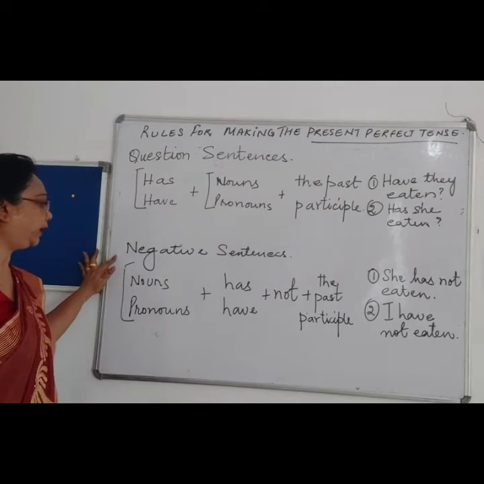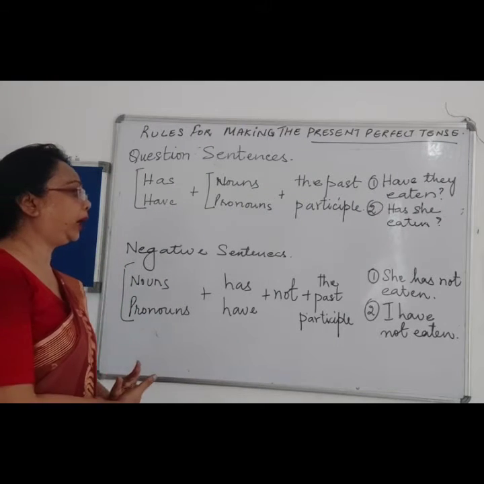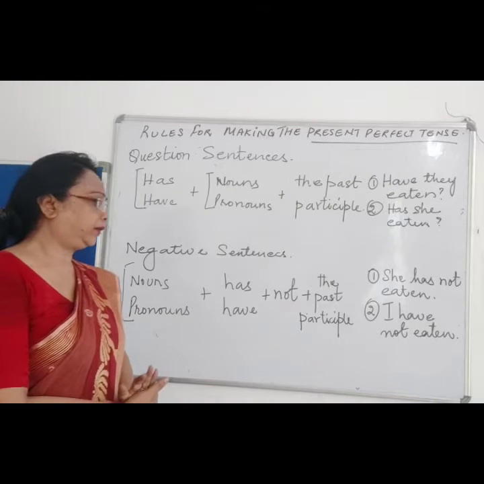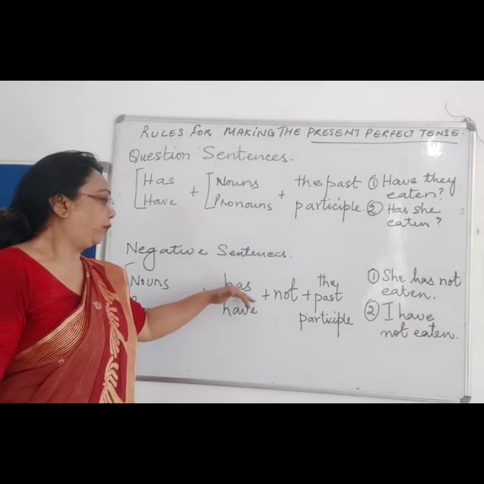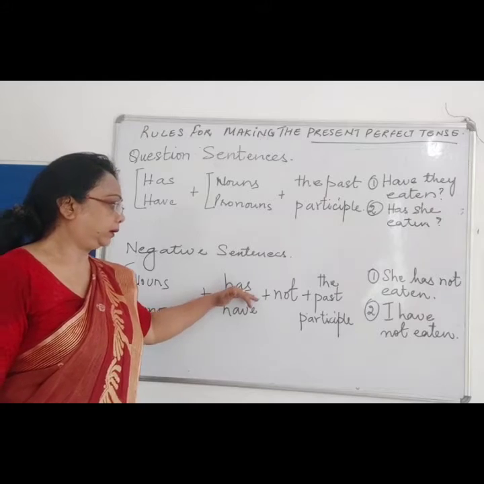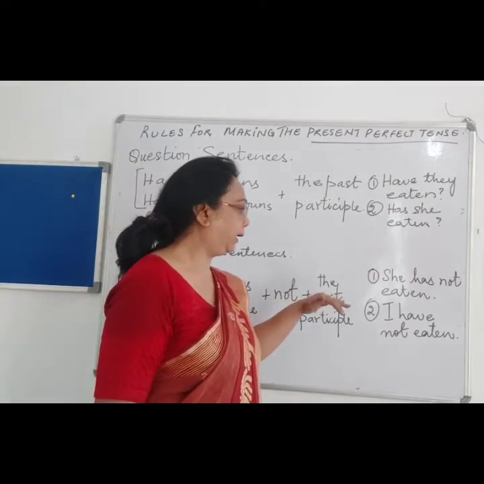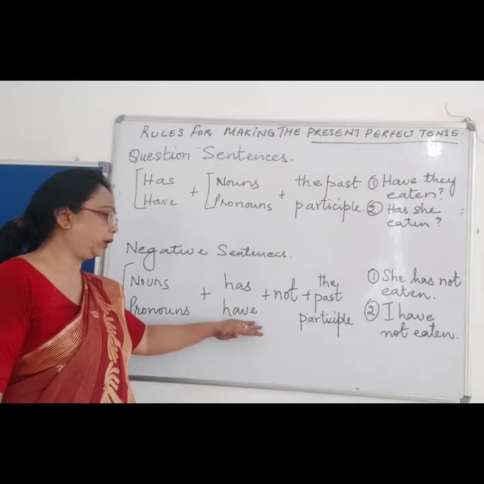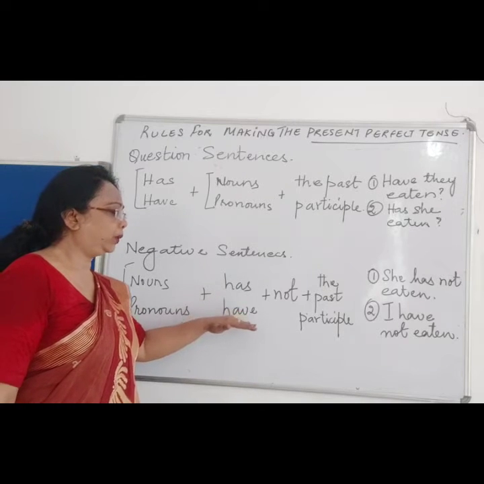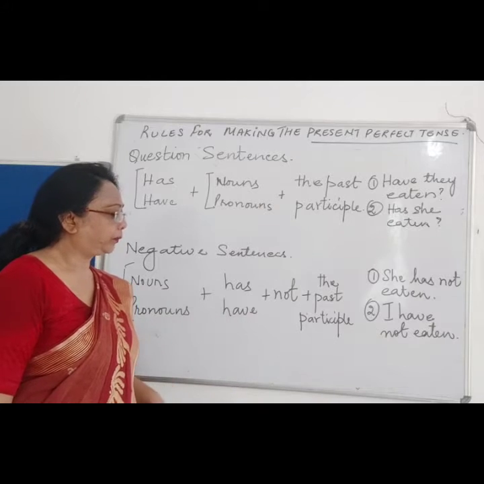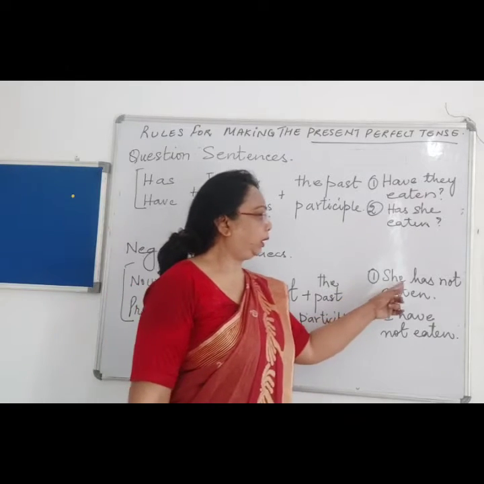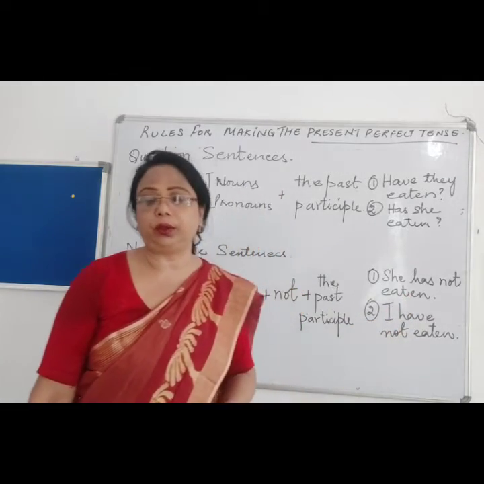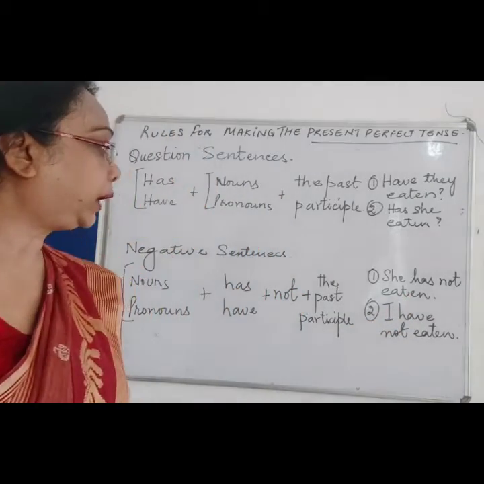Now for the negative sentence, we all know we have to add not to the past participle. If the noun is singular, we will add has, and if the noun or pronoun is plural, we will add have. So she has not eaten. I, as I told you, is common, so it is I have not eaten.